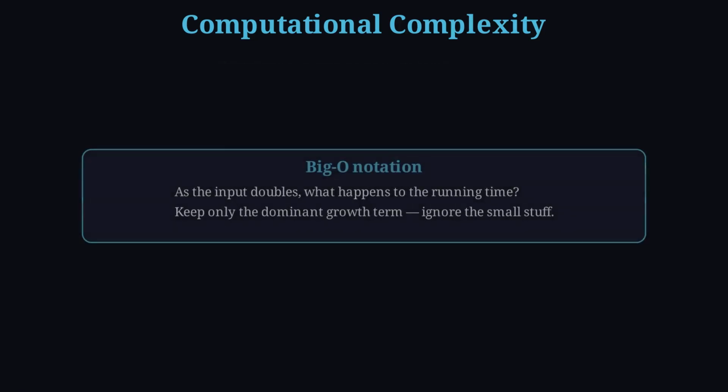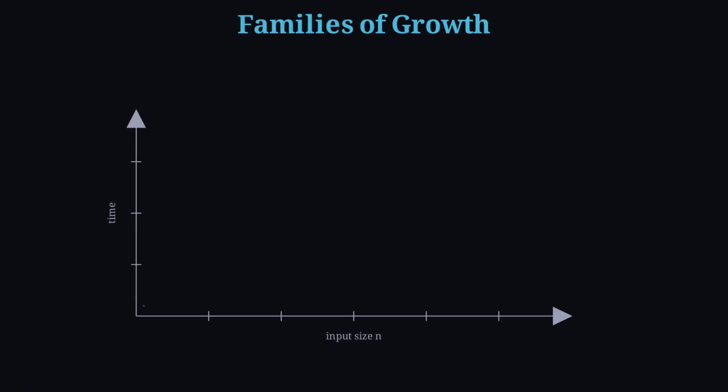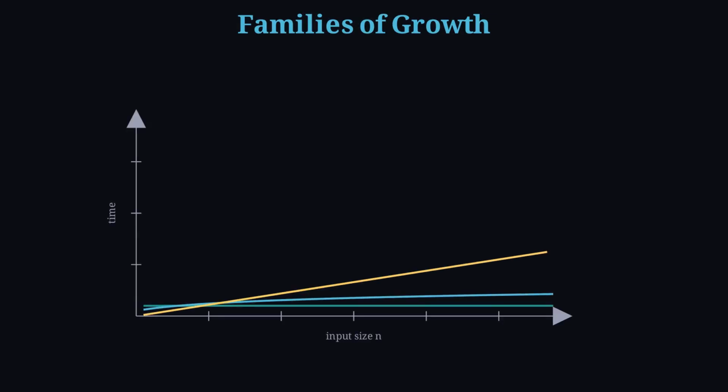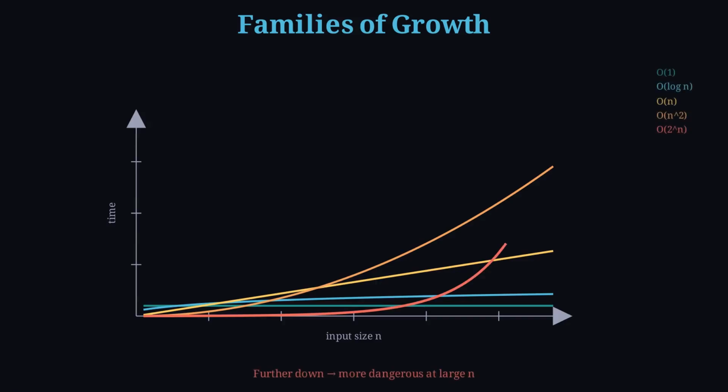We capture growth with Big O notation. Big O answers a blunt question. If my input doubles, what happens to the runtime? Keep only the dominant term, ignore the small stuff. Watch the families of growth. Constant time never cares about size. That is Big O of 1.